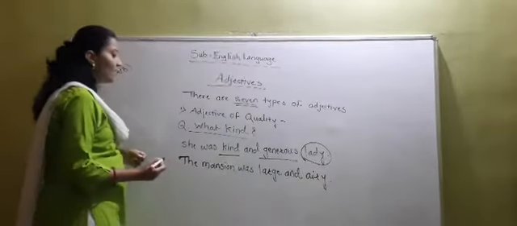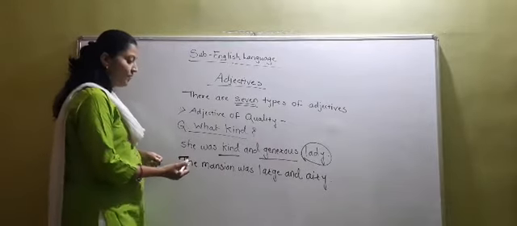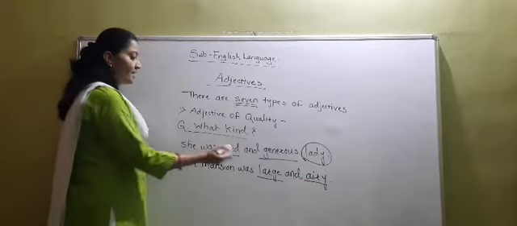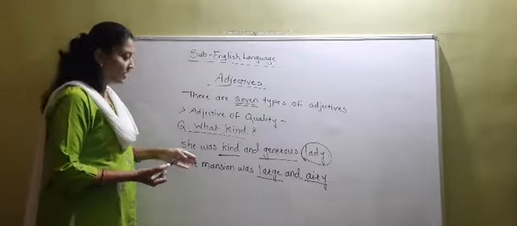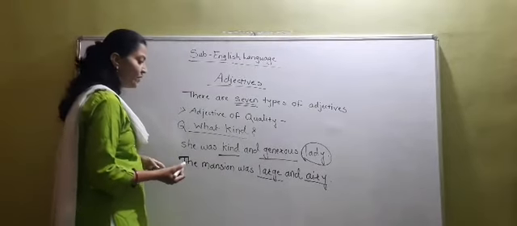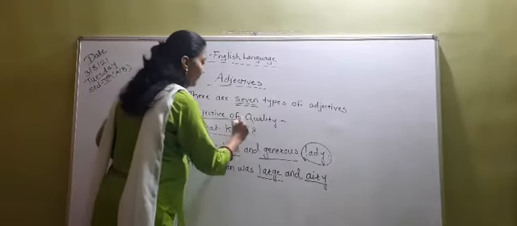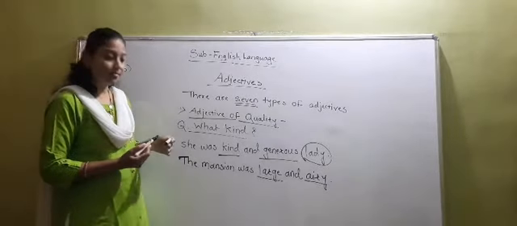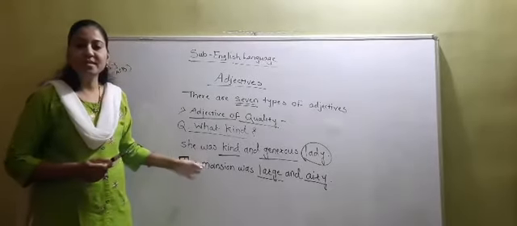So here also we can ask the question, what kind of mansion it was? The mansion was large and airy. These are the two words describing the mansion. Mansion is the noun here, and large and airy are the two adjectives that we have used. Is this clear to you? Adjectives of quality are the words that describe something special about a person or thing. I hope this is clear to you.